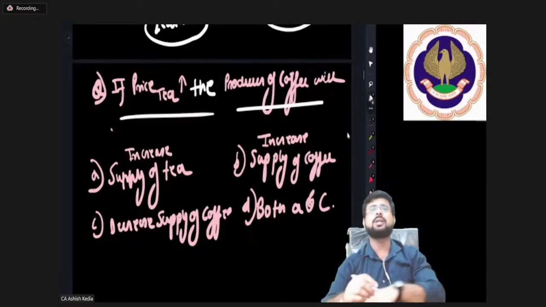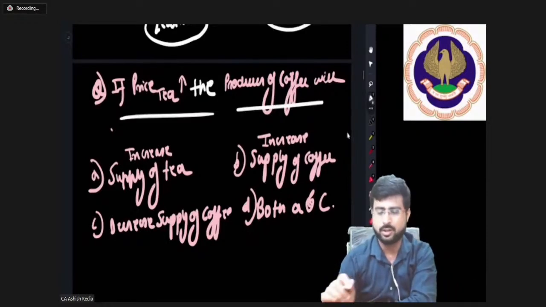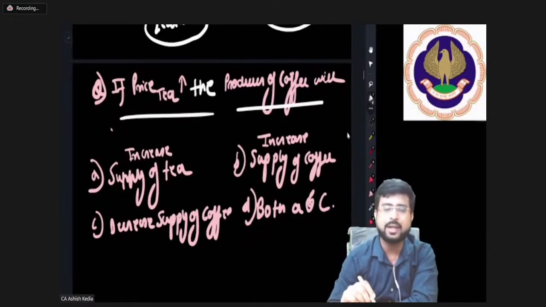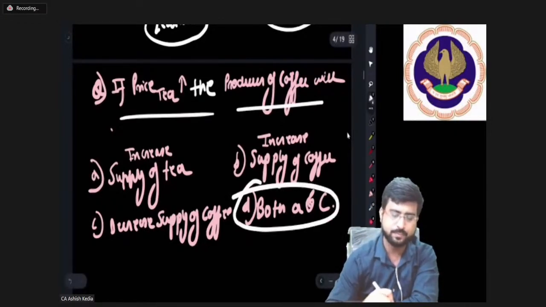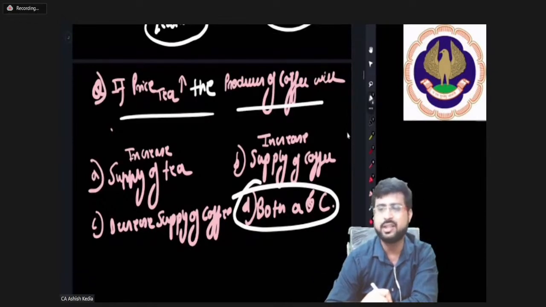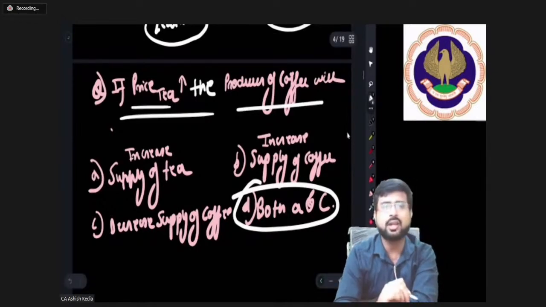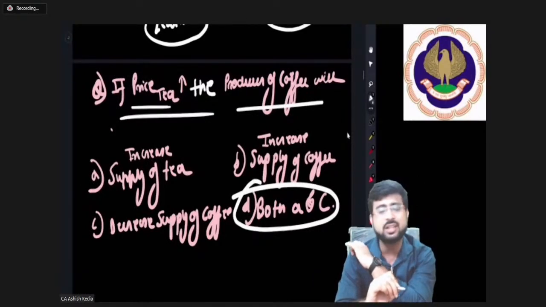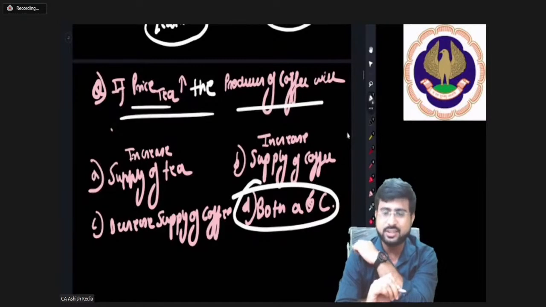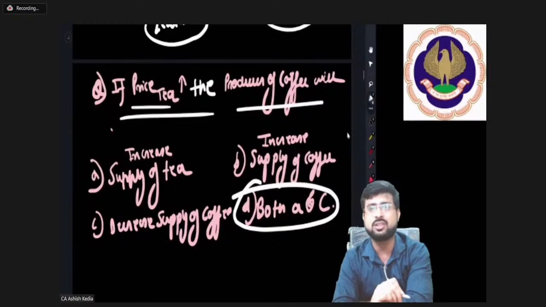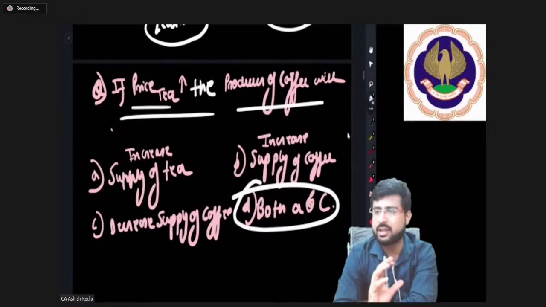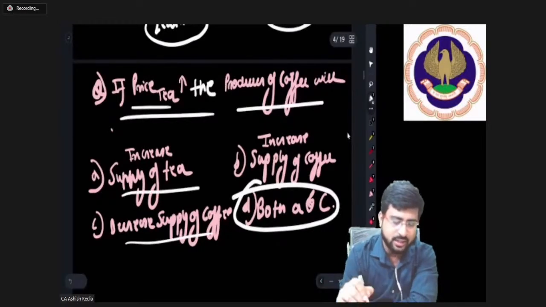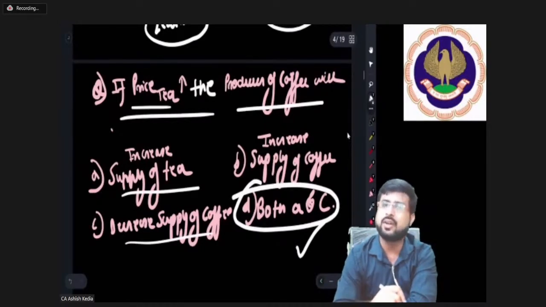You all are absolutely correct. The correct option is D, because when I find out that the price of tea is rising, as a producer I'll start selling more tea, and at the same time I'll reduce coffee, because resources are limited. I cannot produce everything in my plantation. So I have decreased the supply of coffee and increased the supply of tea. So both A and C are absolutely correct.